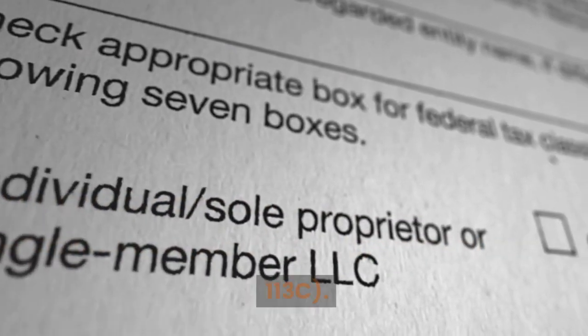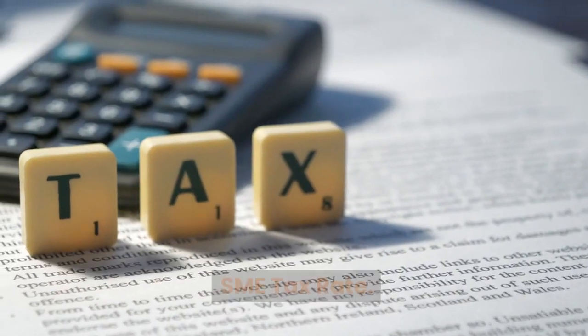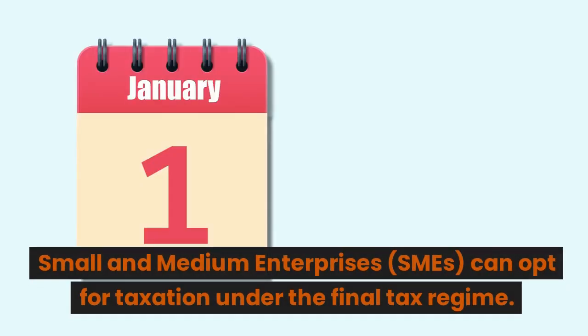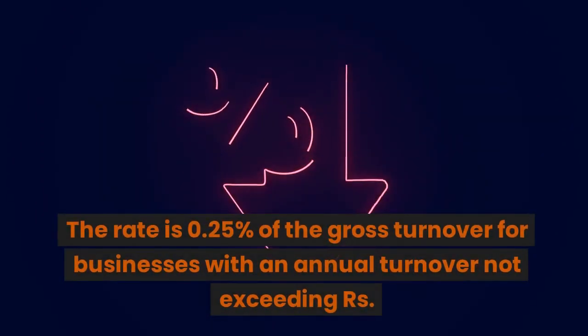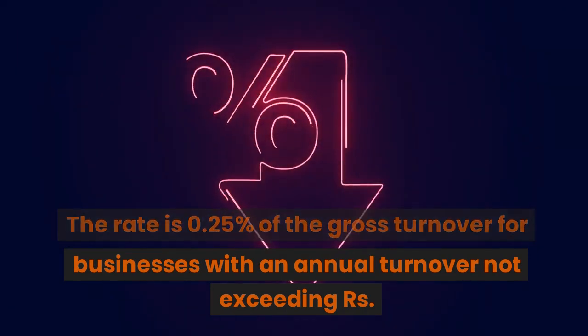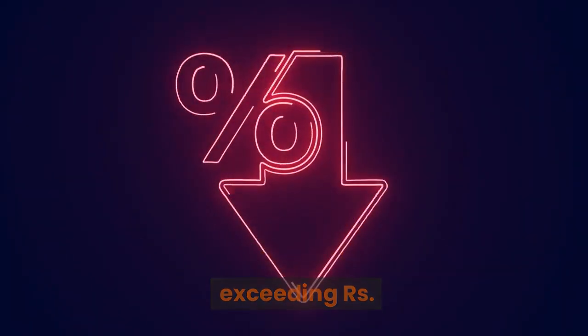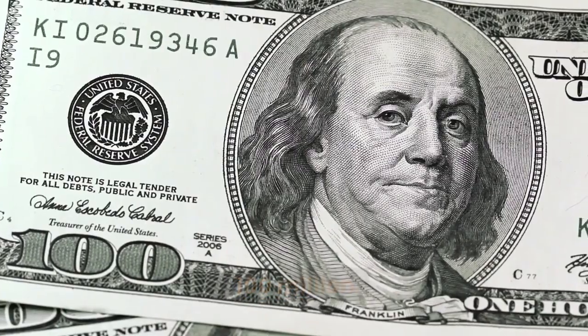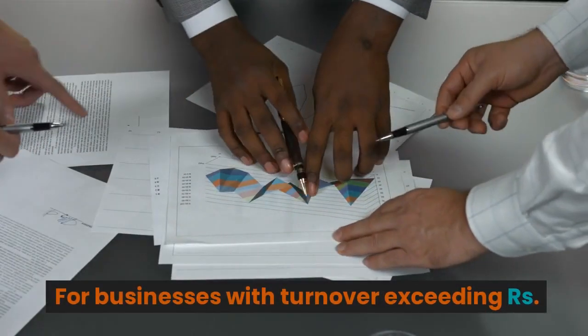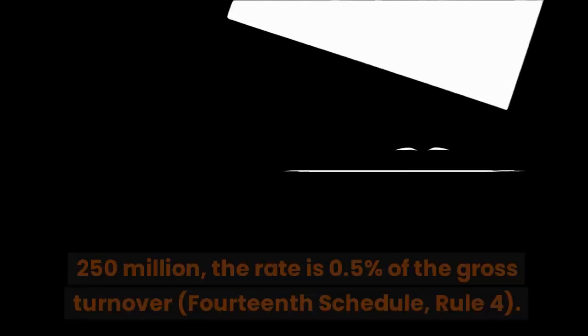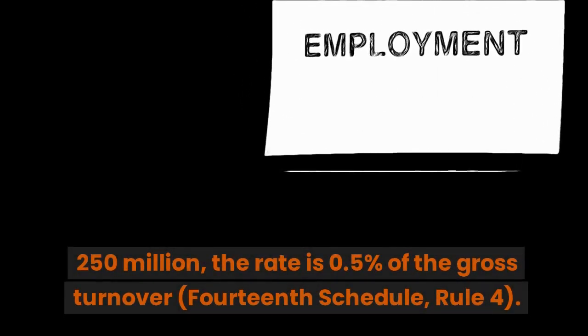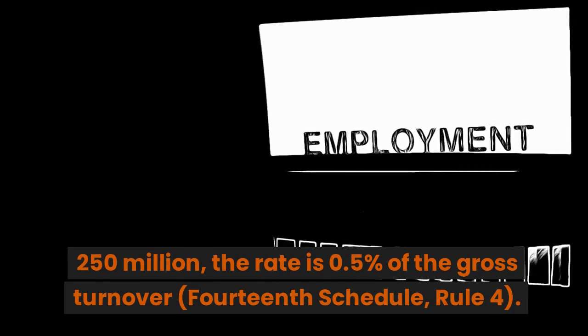Section 113C. SME tax rate. Small and medium enterprises, SMEs, can opt for taxation under the final tax regime. The rate is 0.25% of the gross turnover for businesses with an annual turnover not exceeding Rs. 100 million. For businesses with turnover exceeding Rs. 100 million but not exceeding Rs. 250 million, the rate is 0.5% of the gross turnover.